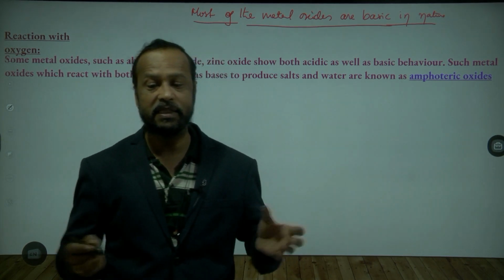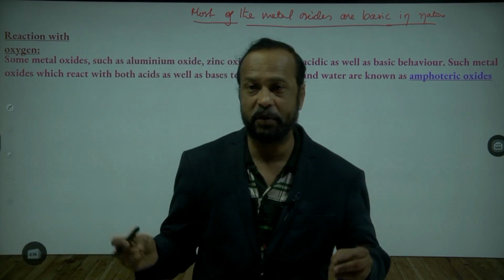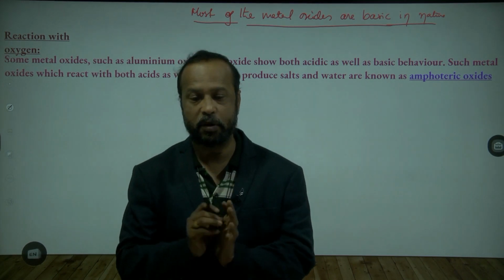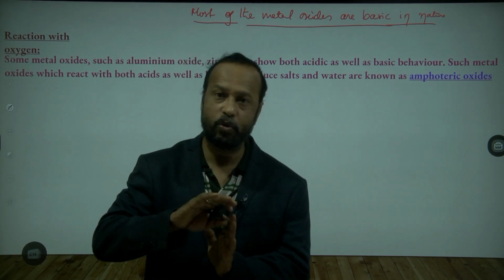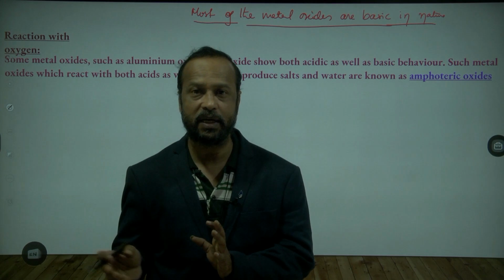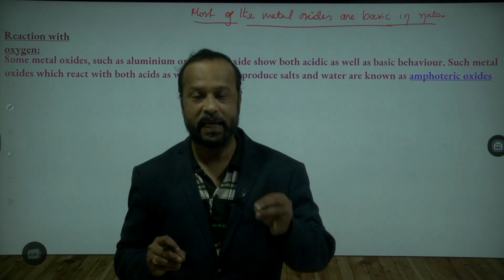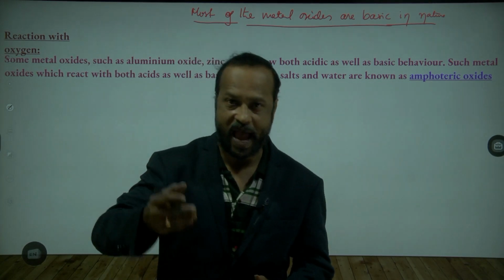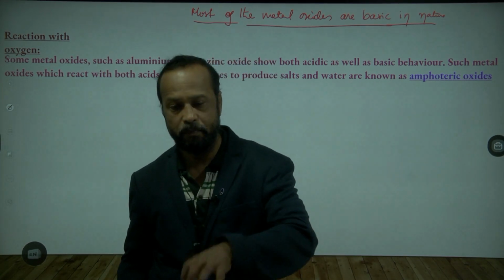It has acidic properties also. Aluminium oxide has both properties, acidic and basic, so it can react with the acid also, and it can react with the base also.